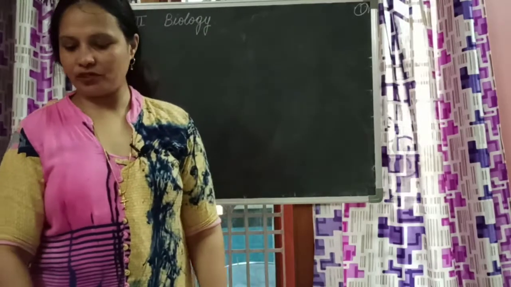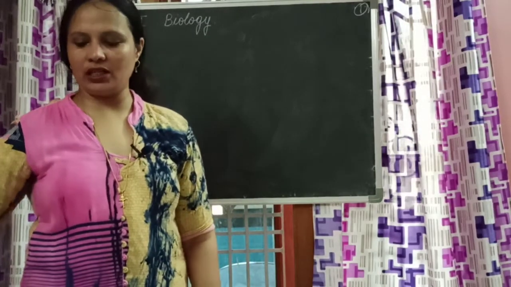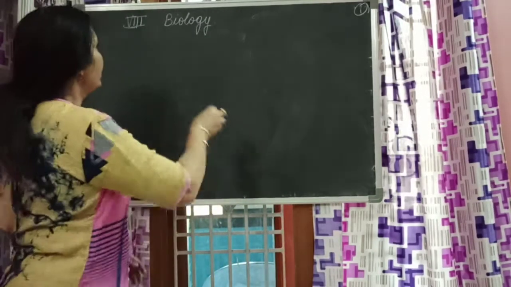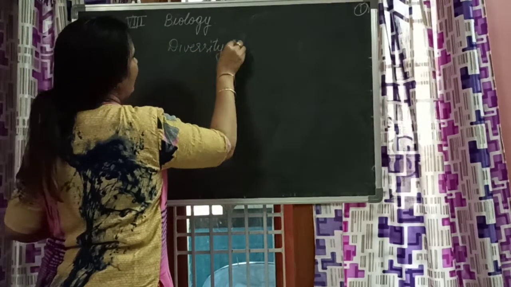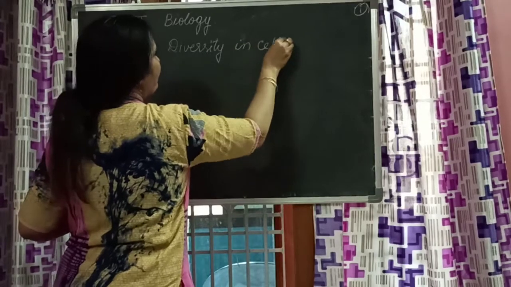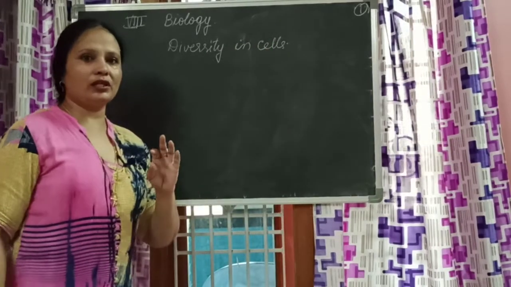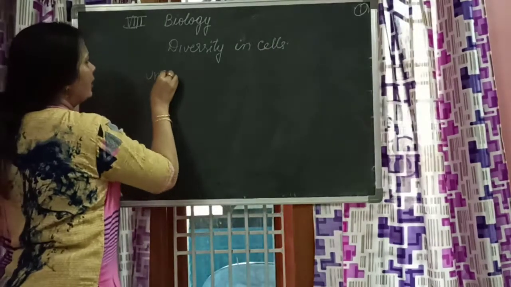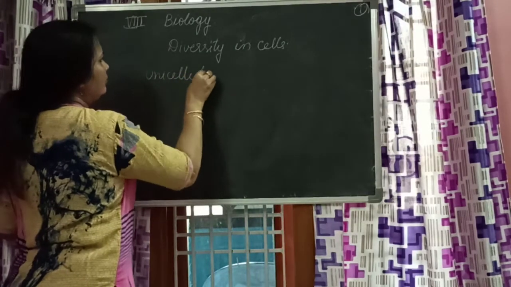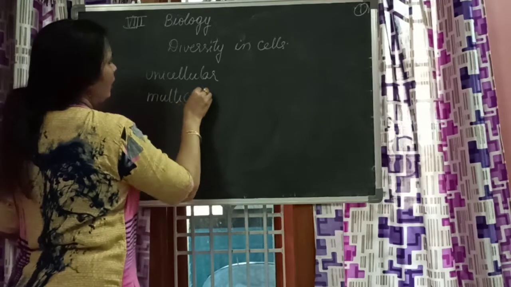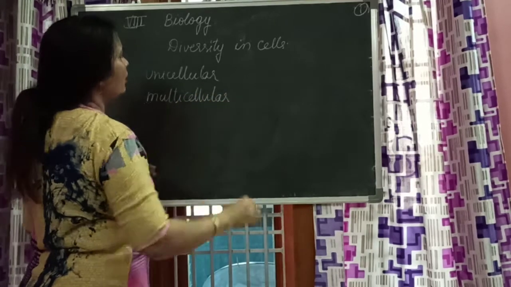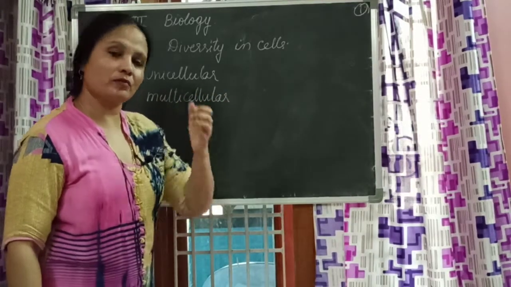Till yesterday, what did we learn? We learnt diversity in cells. We understood that unicellular organisms are there, and multicellular organisms are there.